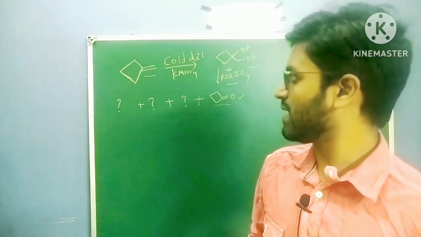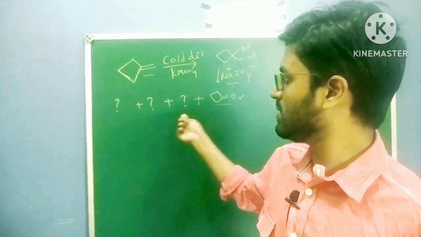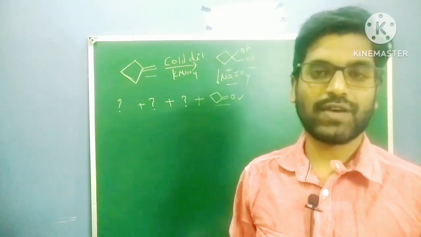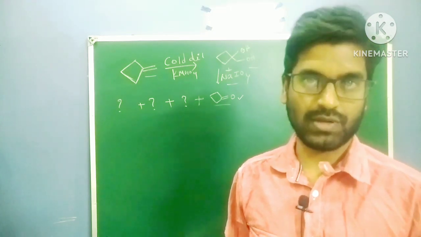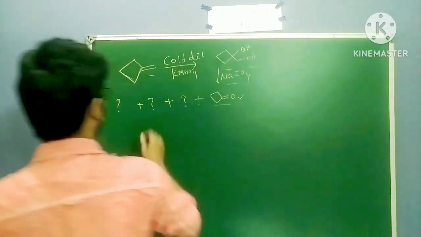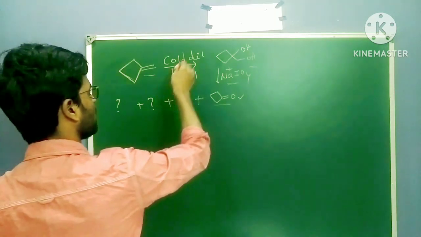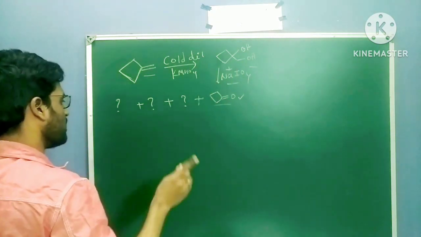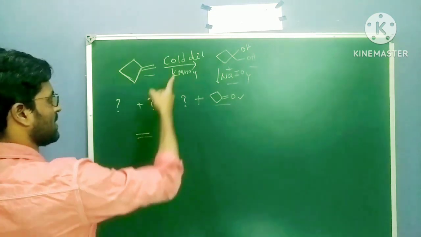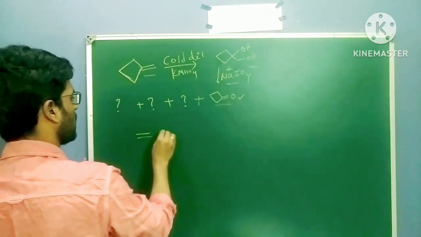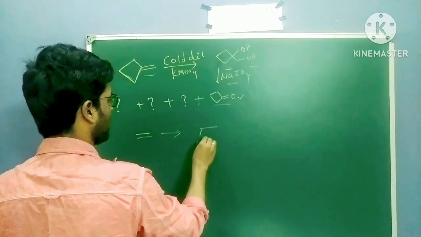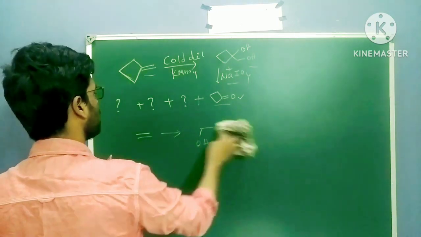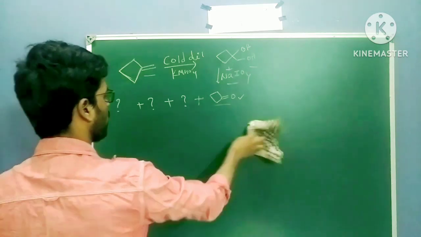Suppose you take this reaction, how do you have to deal with this? If I ask you that 3 byproducts are forming here, what are these 3 byproducts? You have to tell, right? So we will see. First of all, here an alkene is there. Alkene when reacting with cold dilute KMnO4 gives 1,2-diol. Always remember, whenever I have an alkene reacting with KMnO4, always a 1,2-diol will form.